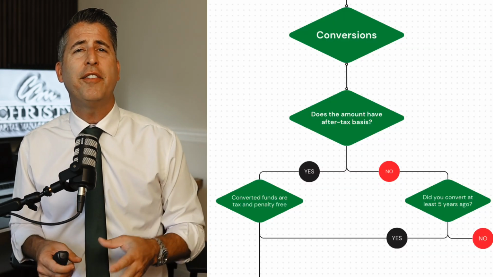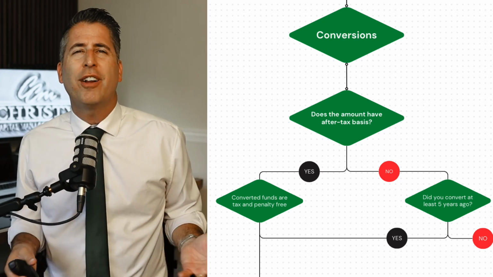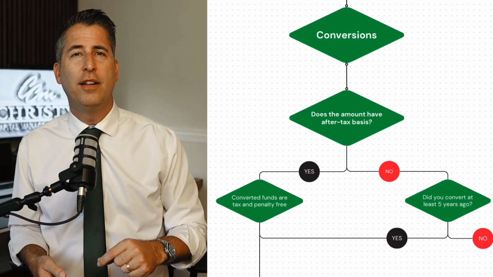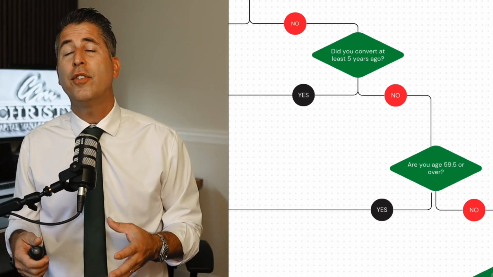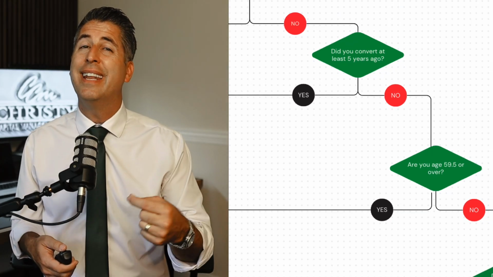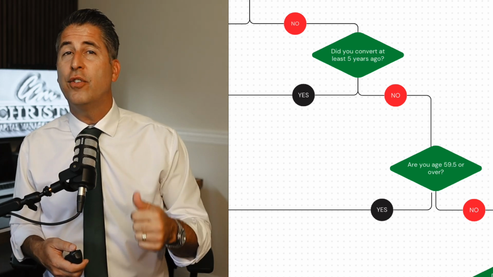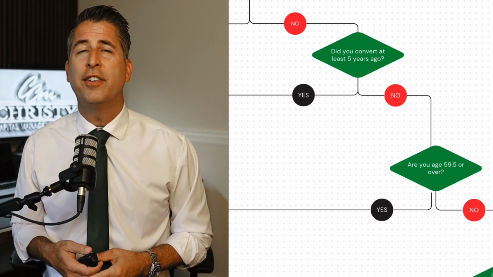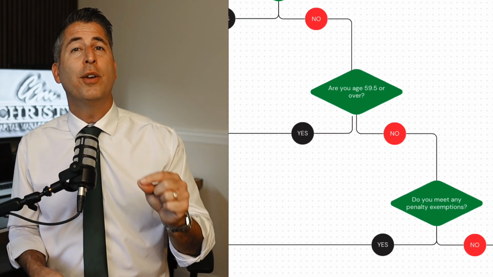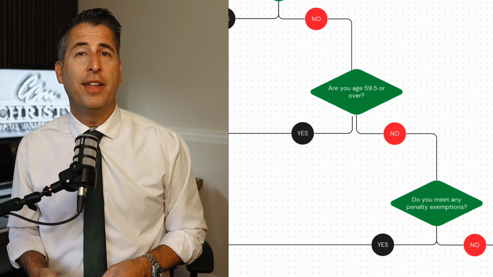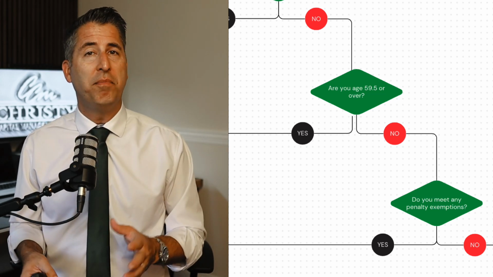First step, does the amount have any after-tax basis? I think for most people, to regularly access your money, the answer is going to be no. So then did you convert at least 5 years ago? If you did, the converted funds are tax and penalty free. If you did not, the next question is, are you over the age of 59 and a half? If the answer is yes, you can access the converted funds tax and penalty free. If the answer is no, then it goes over to those penalty exemptions again that we talked about earlier. If you meet those penalty exemptions, then it's not penalized. If you don't, it is.